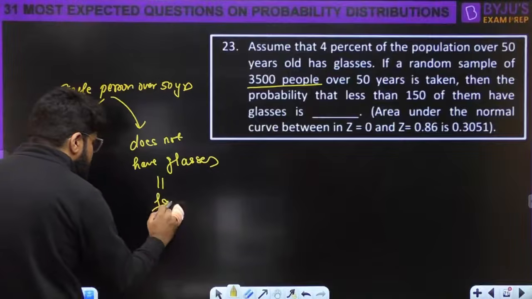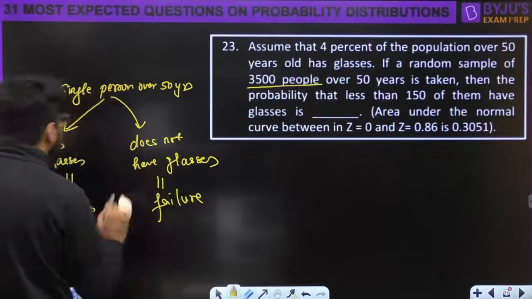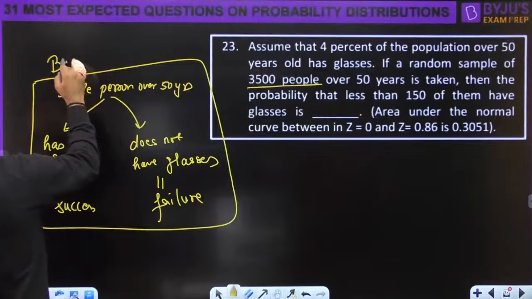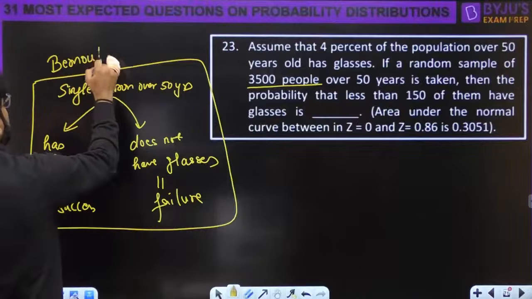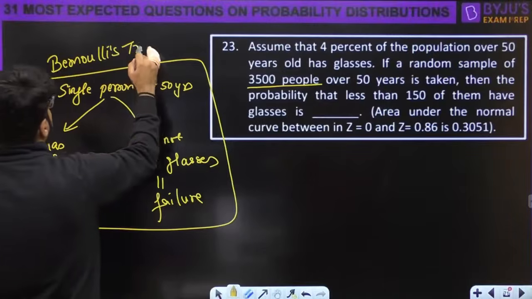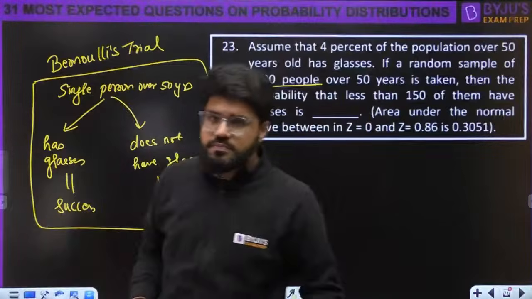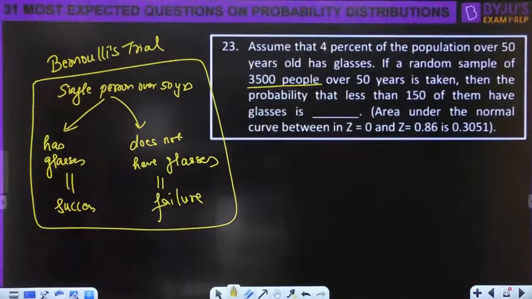So not having glasses will be considered as failure here. And this particular single event is known as what, trial? So this again goes back to the Bernoulli's trial, right?